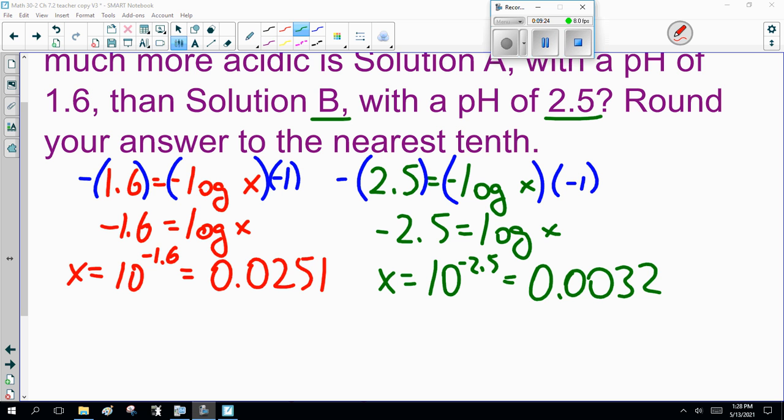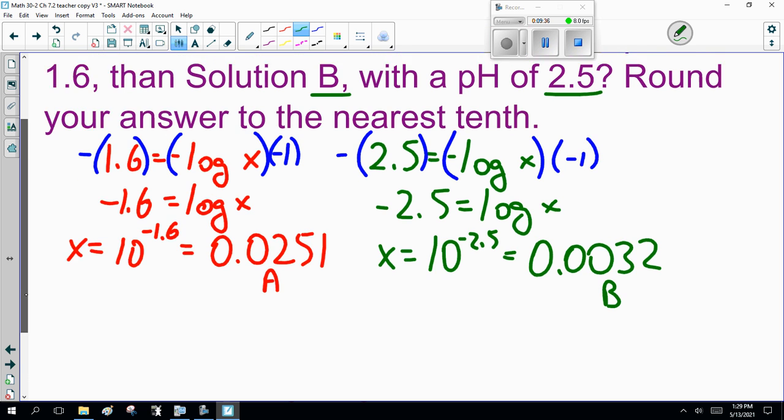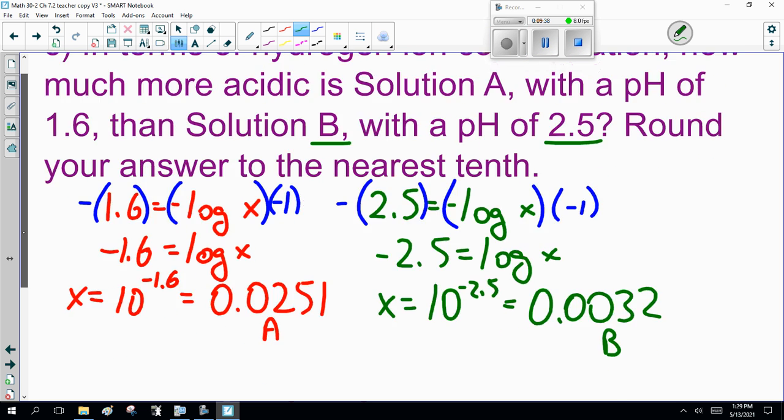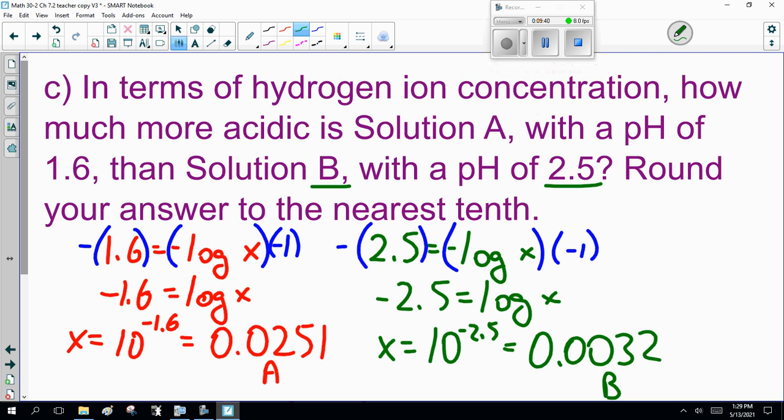Solution A is 0.0251 molar. B, 0.0032 molar. Much less concentrated, or more dilute. So the question is, in terms of hydrogen ion concentration, how much more acidic?